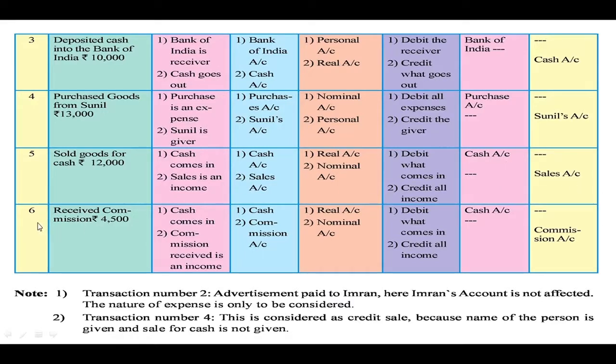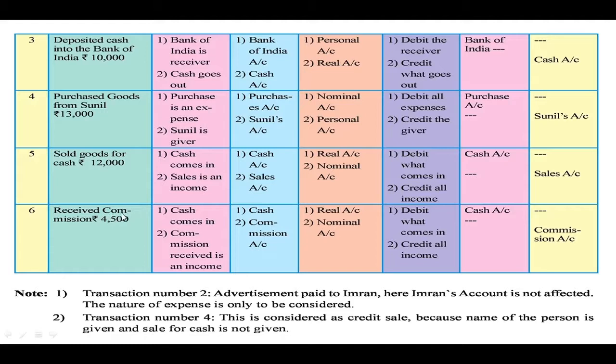Then the last transaction, received commission rupees 4,500. Whenever the income is received, cash comes in the business. So here cash is involved and commission is involved. The commission is received, it means it is an income for the business.